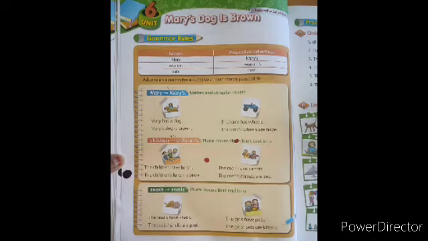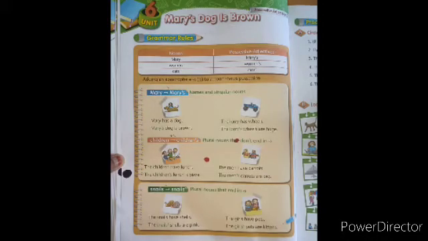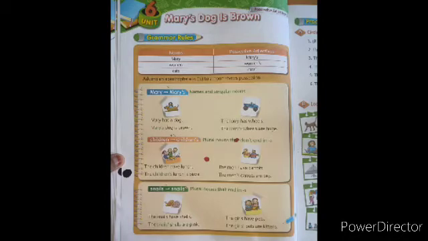Mary's dog is brown. The lorry has wheels. So here after lorry we add apostrophe s. The lorry's wheels are huge. Only one lorry is there, so after the singular noun, add apostrophe plus s.